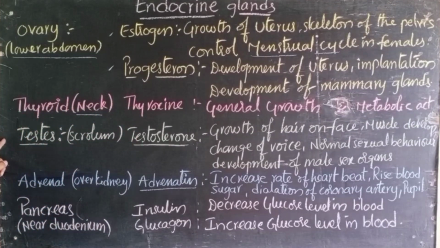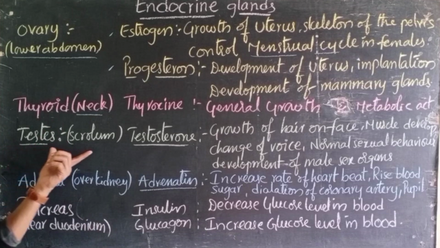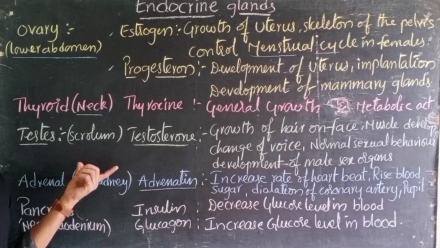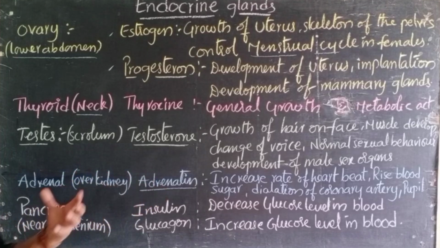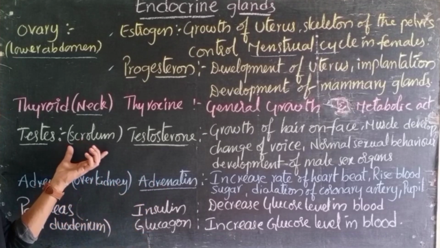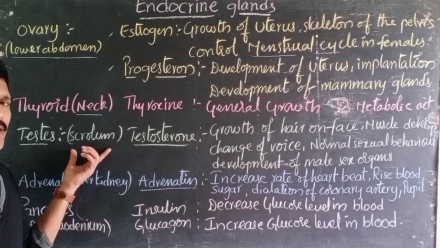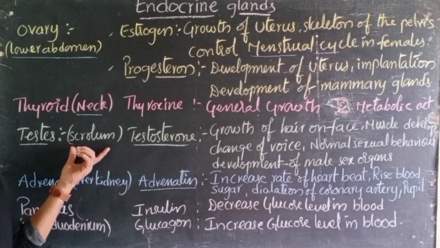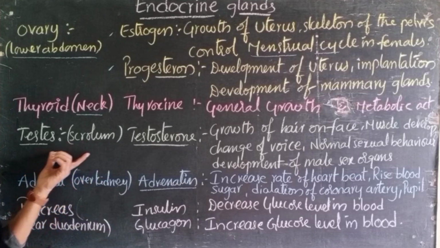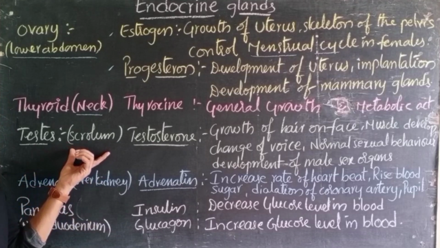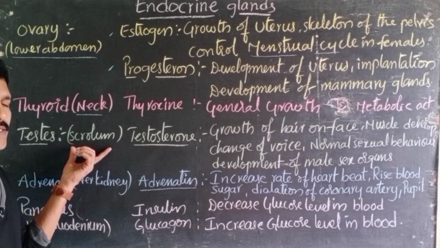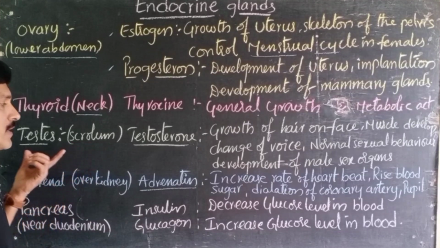Later, another important endocrine gland is the testis. Testes are the male reproductive organs. The location of the testis is the scrotum, or scrotal sac, a membranous structure where the testes are located outside the body, right? Because they cannot tolerate the body temperature, the testes are present outside the body in a sac-like structure called the scrotal sac or scrotum. This is the location of the testis.